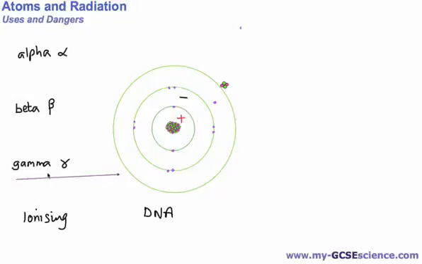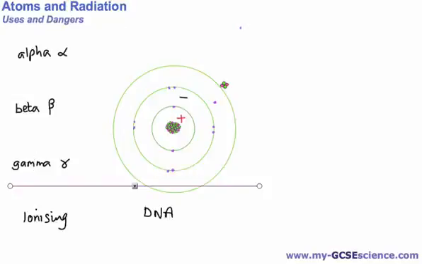In terms of gamma rays, these are the least ionizing of the three. That's simply because they are energy waves, and they are less likely to hit electrons with enough energy to knock them off their orbitals and therefore cause the atom to become an ion. So the key points here are that we have alpha radiation, that's the most ionizing, beta radiation, which is less ionizing, and gamma radiation, which is the least out of the three.